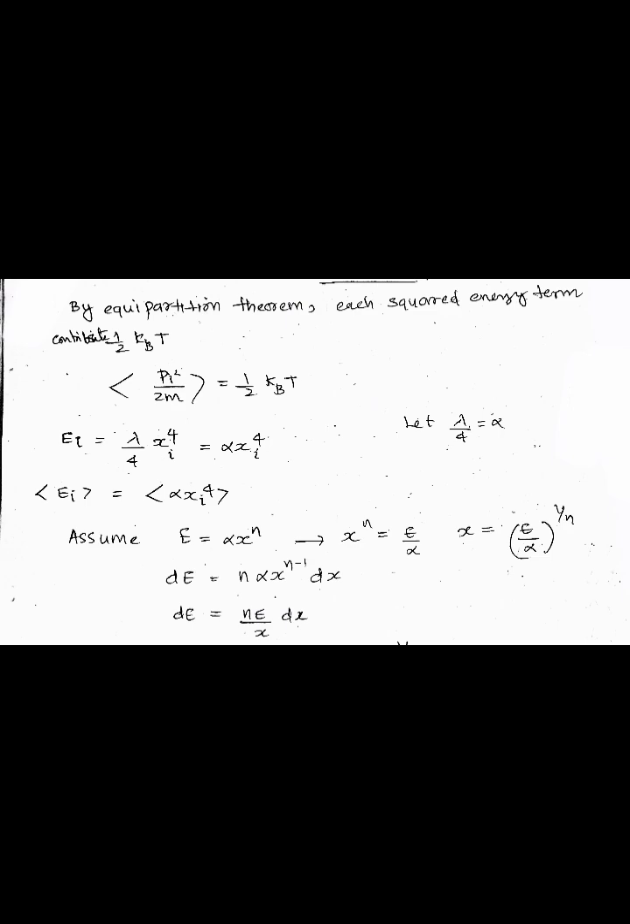Differentiating this, we can write dE is equal to n alpha x raised to n minus 1 dx. That is, dE is equal to nE by x into dx. That is, dx is equal to x by nE into dE. So this is equal to E raised to 1 by n divided by n alpha raised to 1 by n, times 1 by E, into dE. Substitute the value of k as 1 by n alpha raised to 1 by n. So dx is equal to k E raised to (1 by n minus 1) dE.